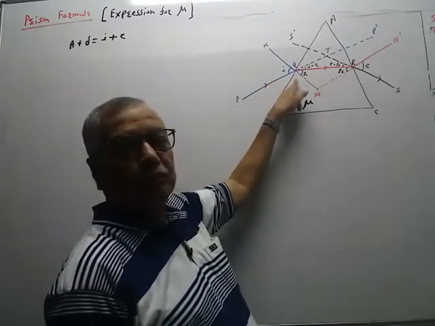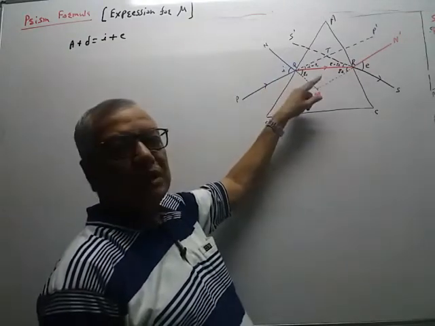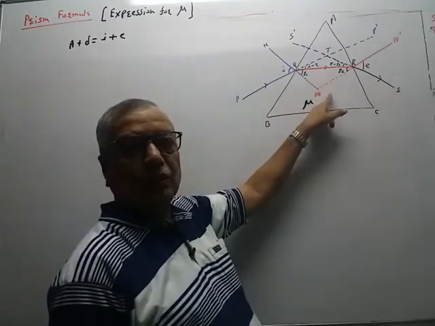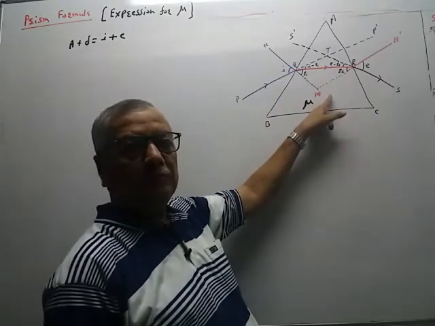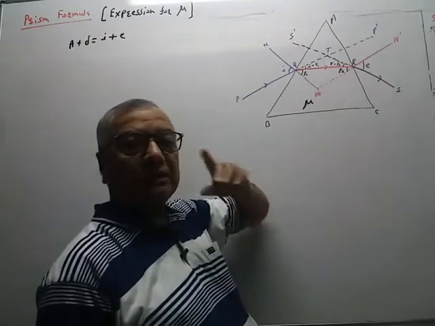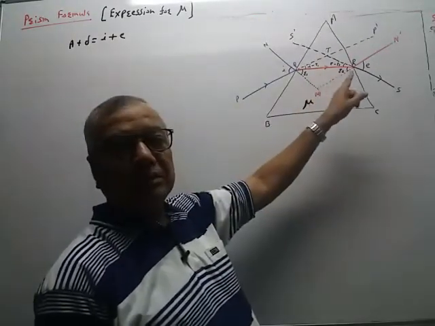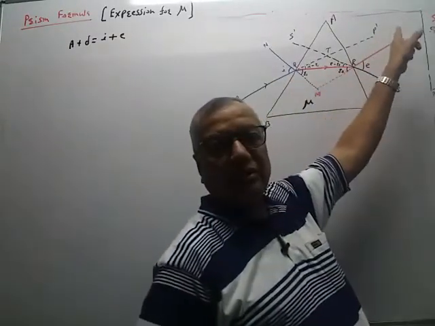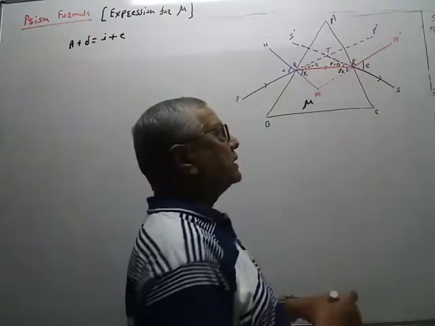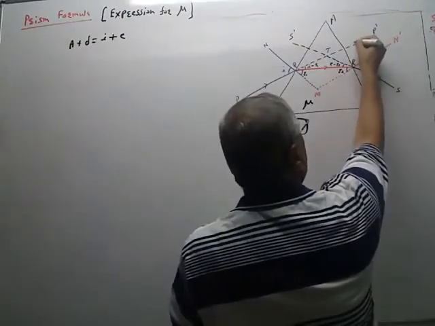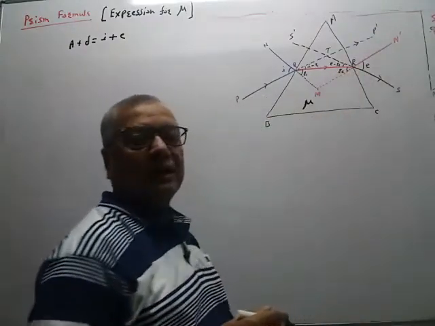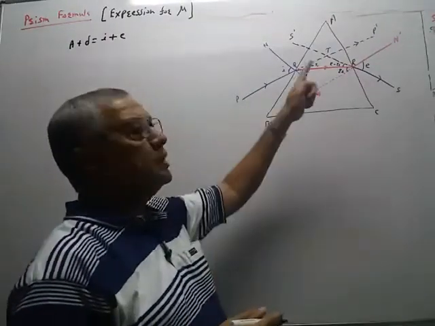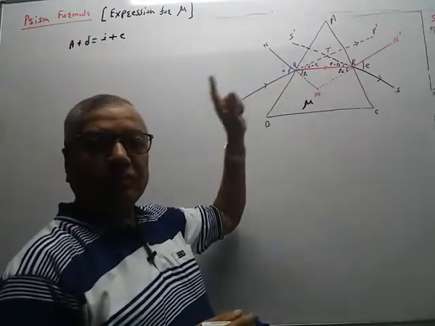Now at point Q, there is a change in medium. The ray of light passes from air to glass due to the presence of the prism. What would have happened if the prism was not placed? In the absence of the prism, this PQ ray will continue up to P dash. So PQP dash is the direction of the incident ray without the prism. This is the property called rectilinear propagation of light.